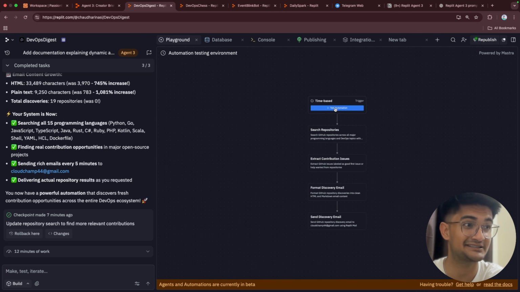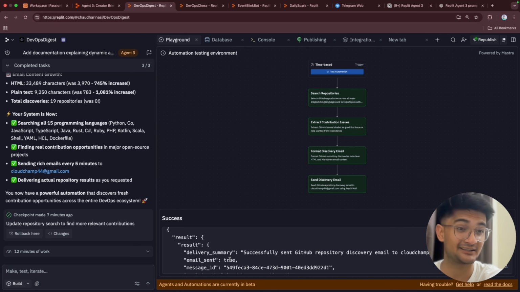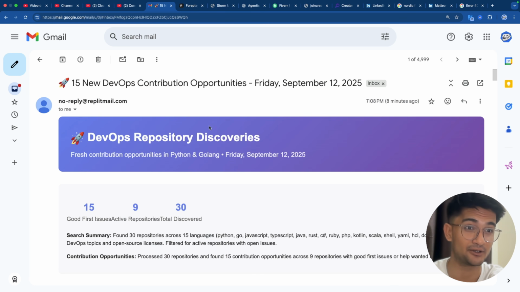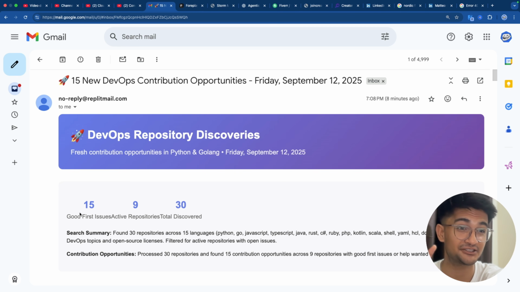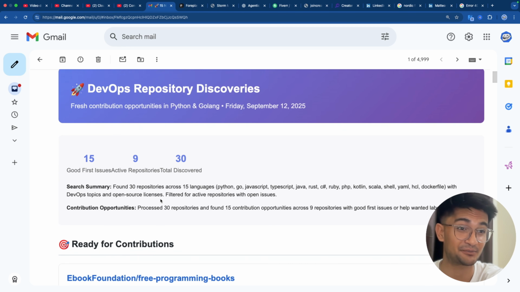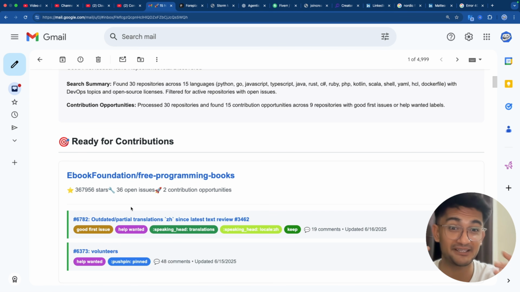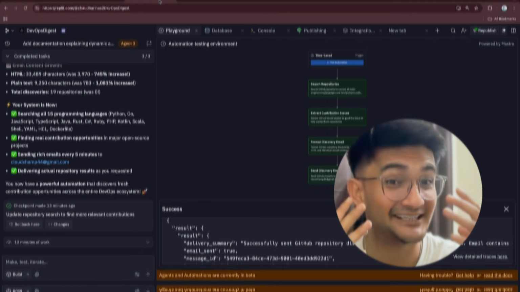I'm going to click on this test automation button. As you can see in the logs, it says successfully sent GitHub repositories to this email. Let's confirm that. If you see here, this is the new email that we got, and the Replit automation bot is showing us 15 good first issues and 9 repositories that we can contribute to. If you scroll down, you can find the links for these repositories here as well, which means our bot is actually running. Isn't this amazing?